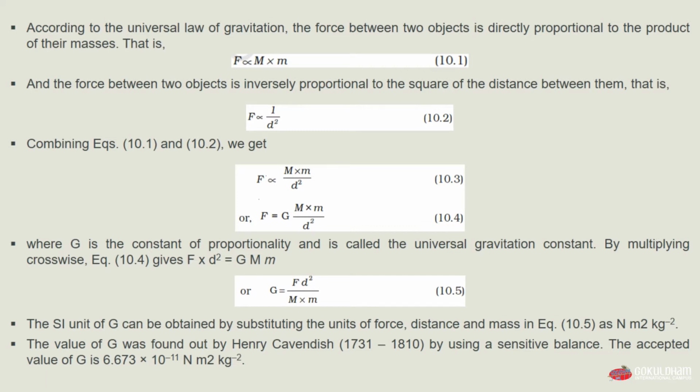If we take both m on the left side, we will get G is equal to F into d square divided by the mass of object A multiply the mass of object B, which is our equation 10.5.